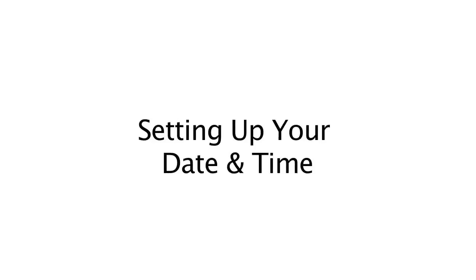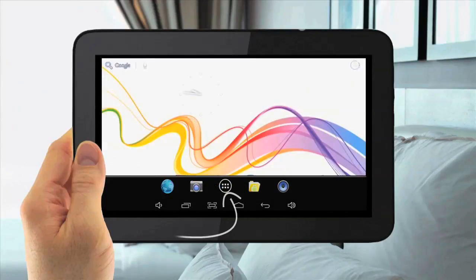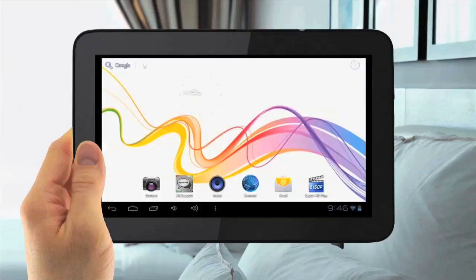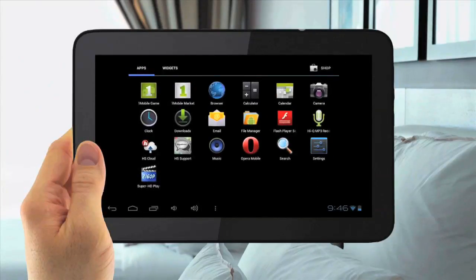Setting up your date and time. To set up your date and time, tap the Menu Applications button in the top right. If you are running Android version 4.2, the Menu Applications button will be in the middle of the screen. Then tap Settings.